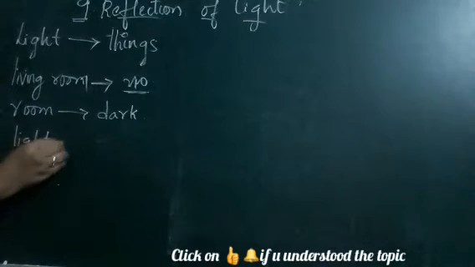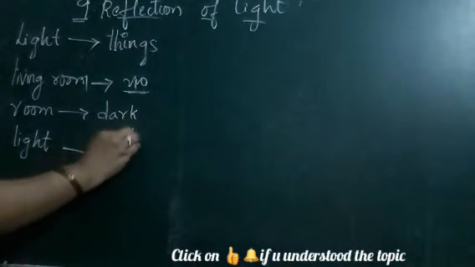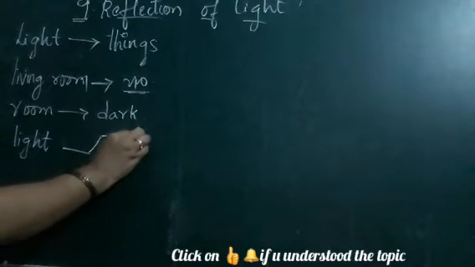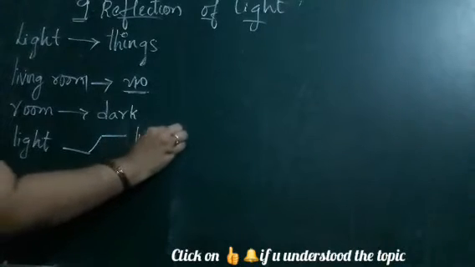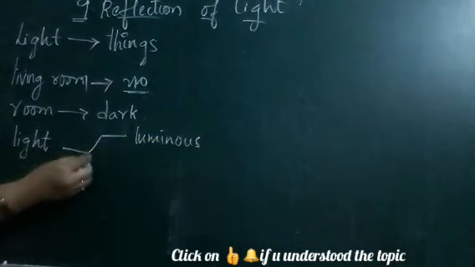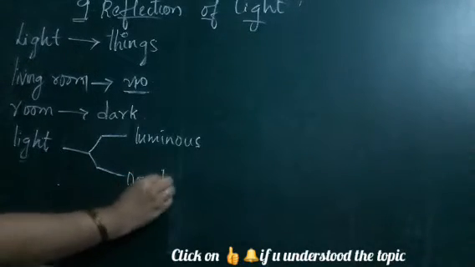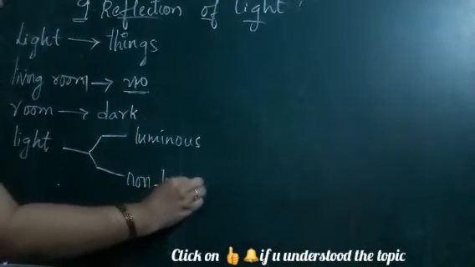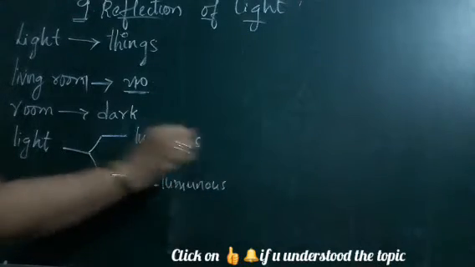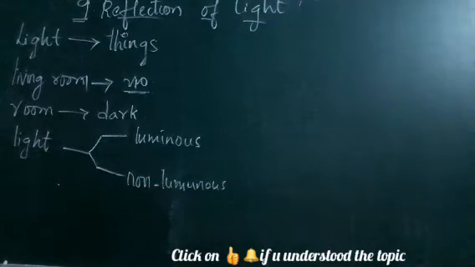Light is again of two types. First is luminous light, and the second one is non-luminous light. Now what is luminous light?